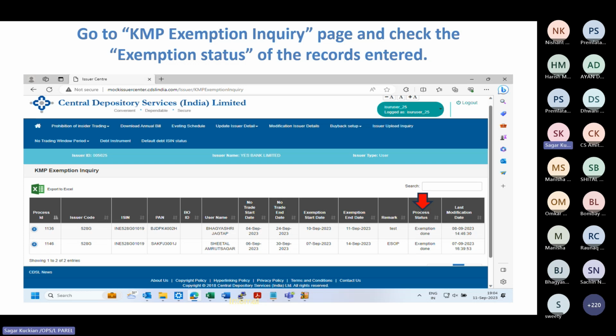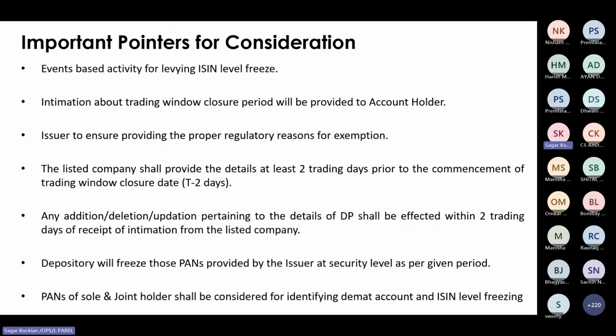So this was it for the CDSL system. Here are some important pointers that need to be considered. First, this framework is event based, and it is applicable only for quarterly financial results as of now. The intimation of the trading window closure will be provided to the account holder, on whatever communication details the account holder has mentioned in his demat account, by email or SMS.